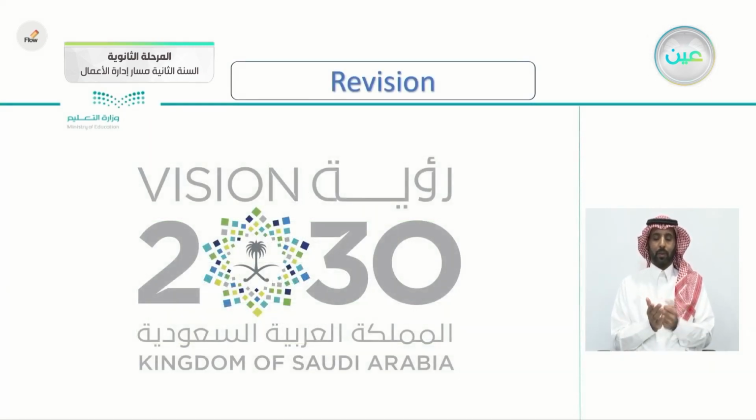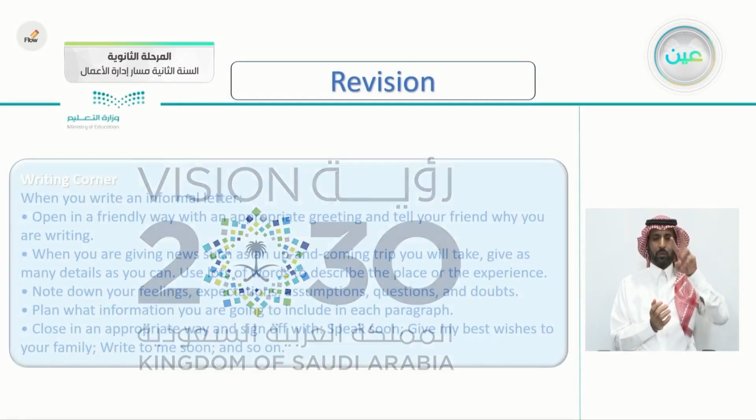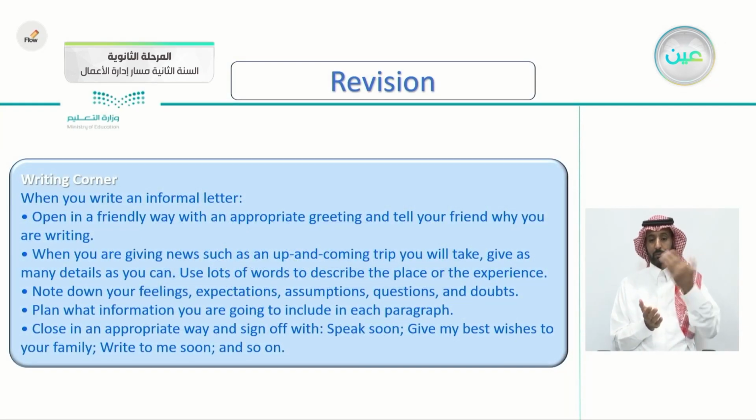We took an article about the vision of Saudi Arabia 2030. Then we moved to the writing corner. When you write an informal letter, open in a friendly way with an appropriate greeting and tell your friend why you are writing. Be friendly with him in the beginning.